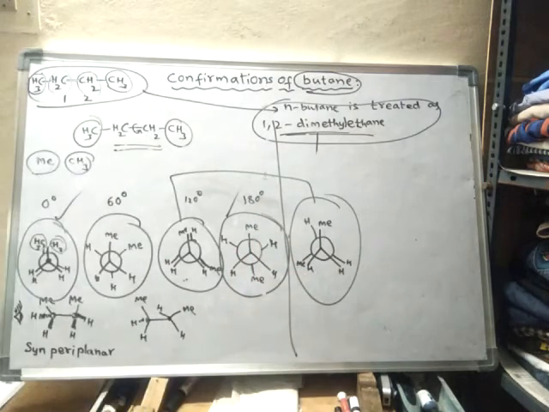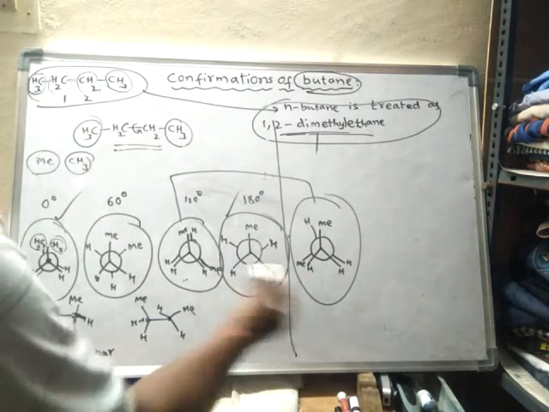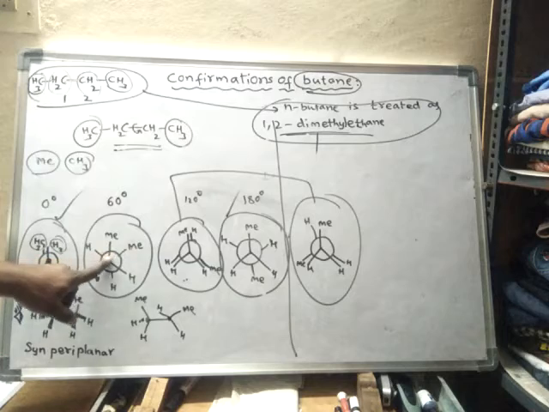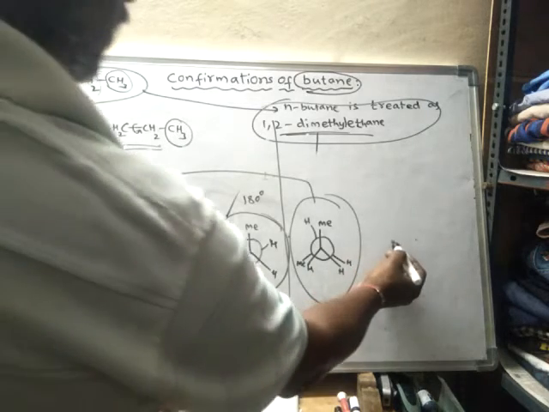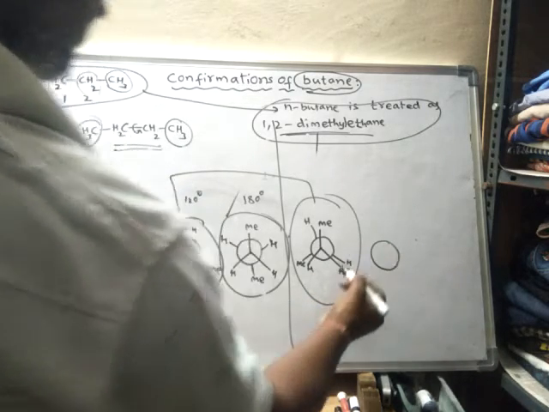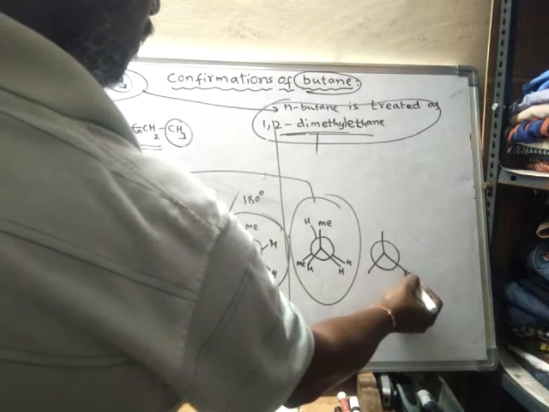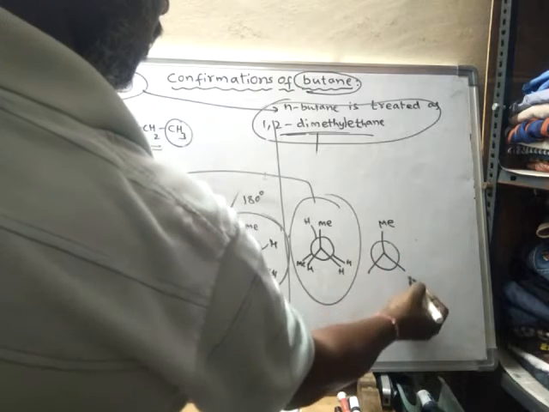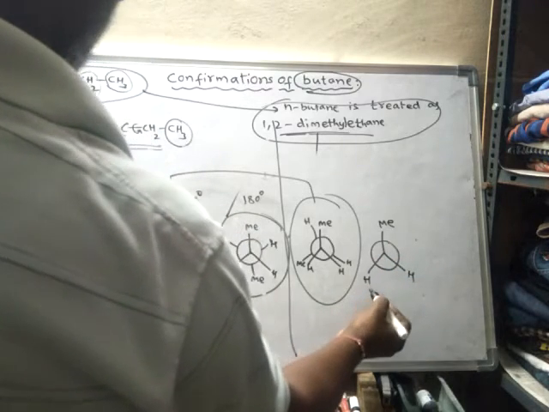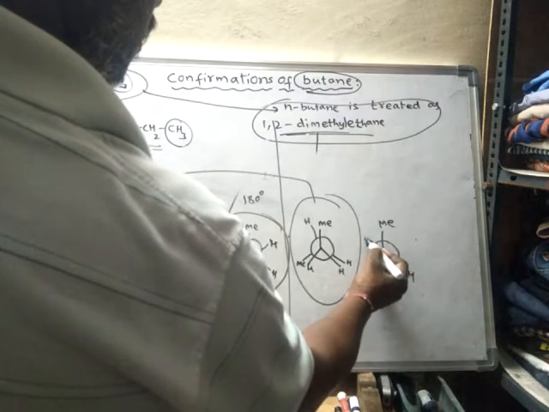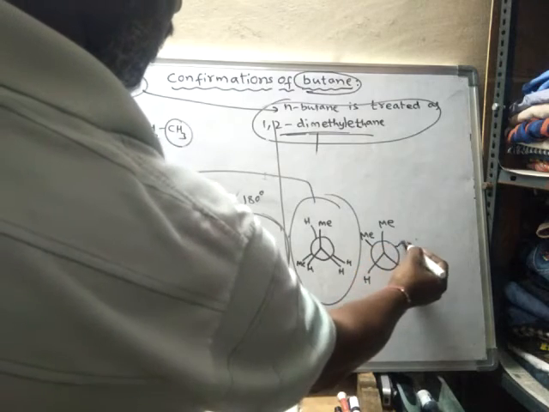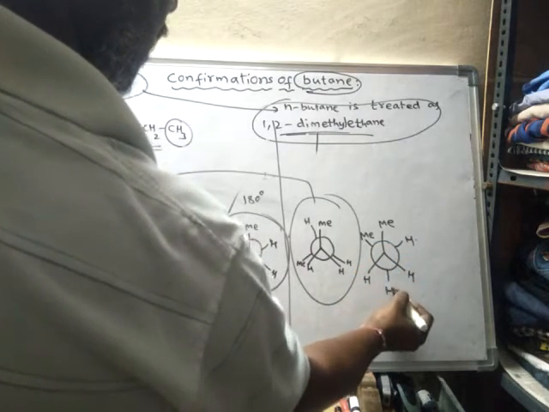After this structure, what happens? You will get mirror images. So this one's mirror image will form here. Now, methyl hydrogen.